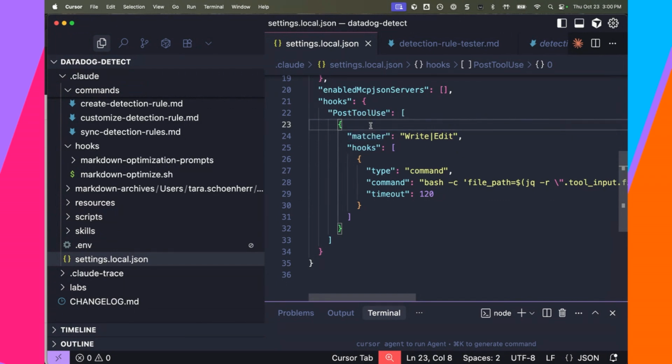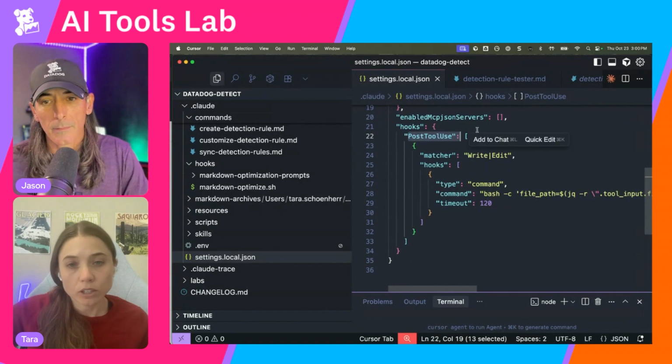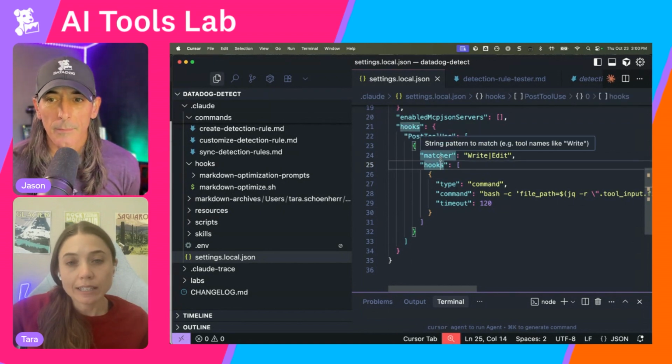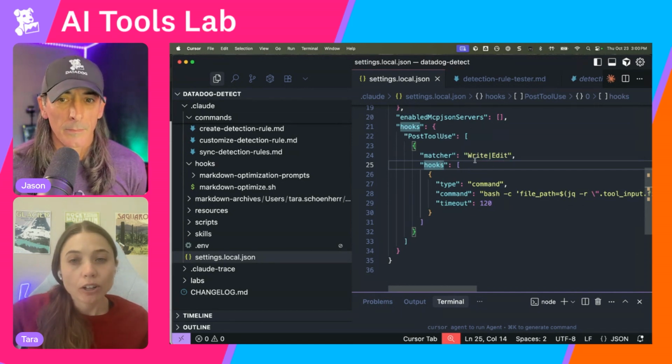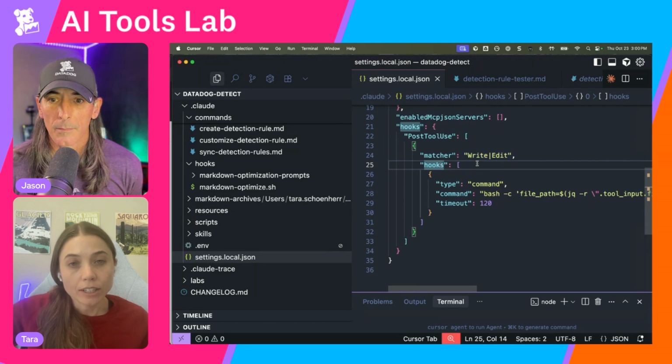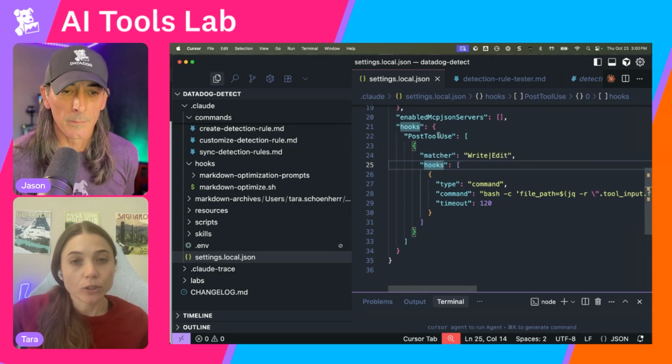Or in this case, you can also match tool uses. So I have a hook set up here for post tool use, you see on line 22. It matches the write and edit tool. It's an or condition, write or edit. If Claude uses the write or edit tool, after it's done using the tool, it runs this hook automatically.